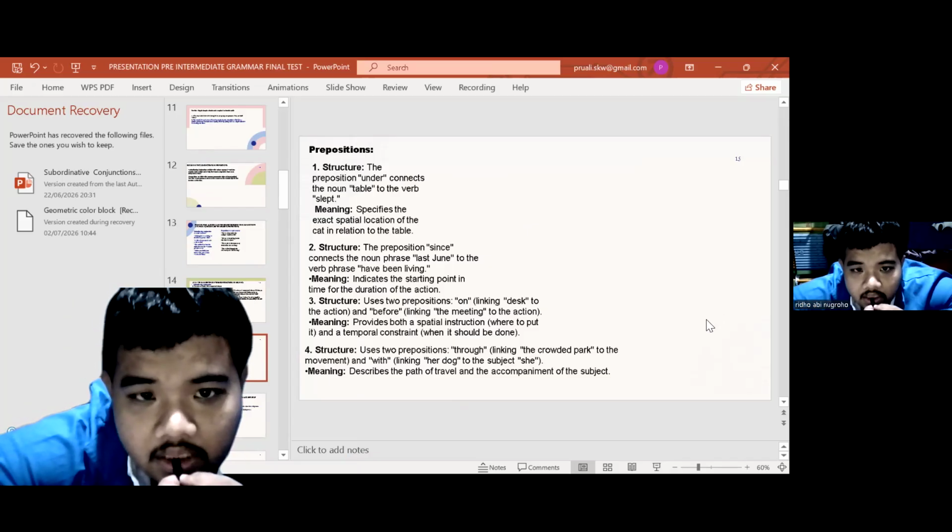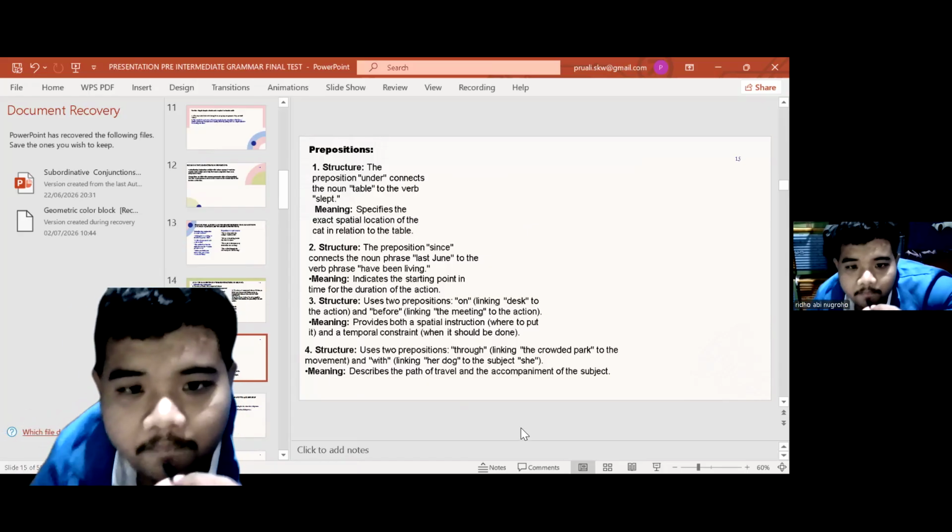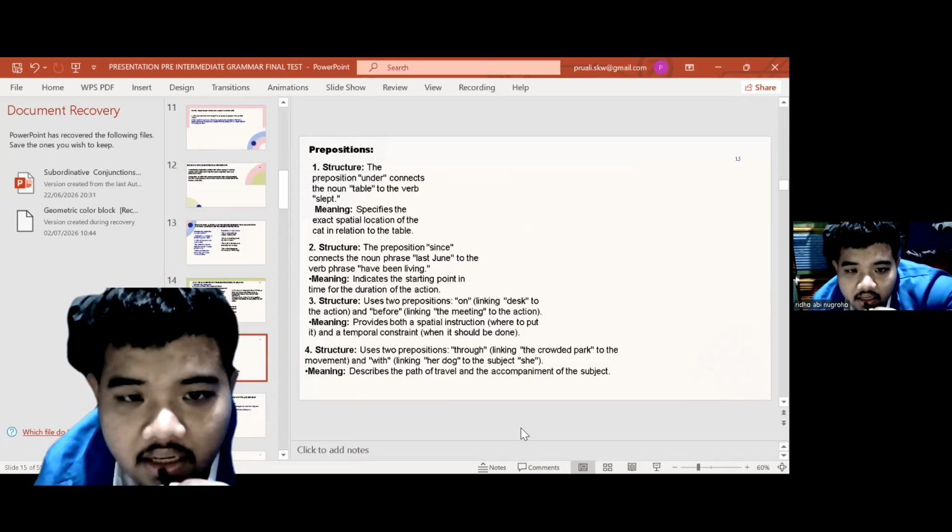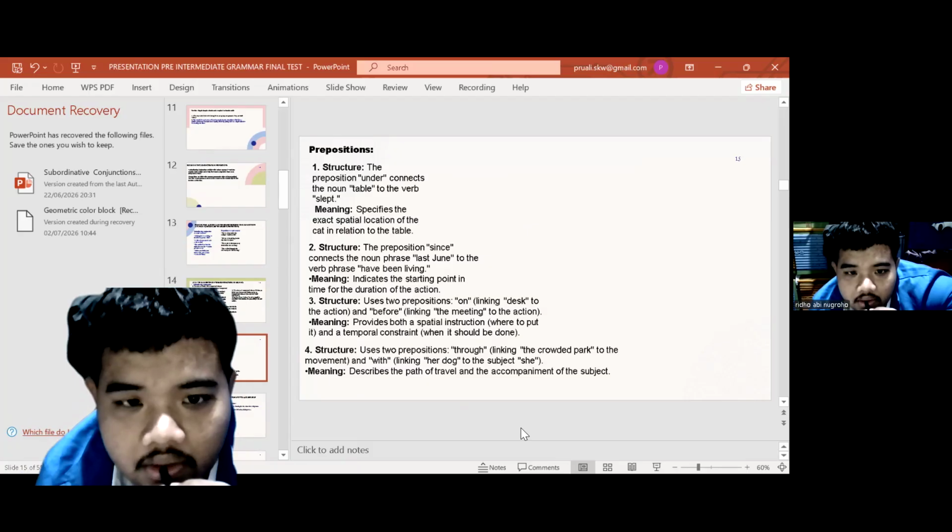Prepositions. Structure: the preposition under connects the noun table to the verb sleeps, meaning it specifies the exact spatial location of the cat in relation to the table. Structure: the preposition since connects the noun phrase last June to the verb phrase have been living, meaning it indicates the starting point in time for the duration of the action.